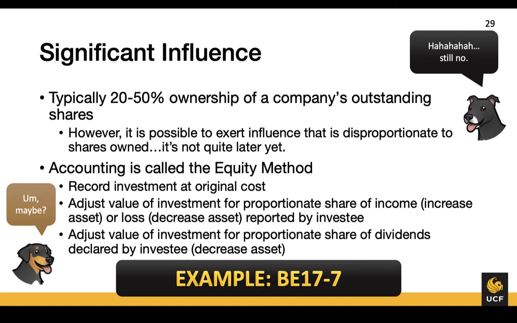If that company reports a profit, we will increase the value of our investment by our share of the profits. If the company pays dividends, we will decrease the value of our investment by the cash paid out to us. Just like we would adjust our own retained earnings account when our company made a profit or paid out dividends. Let's look at the example.